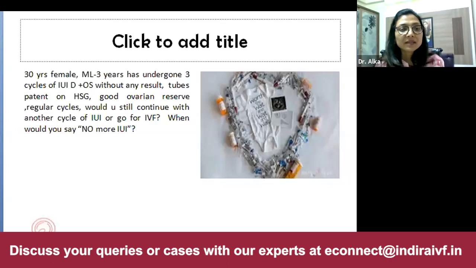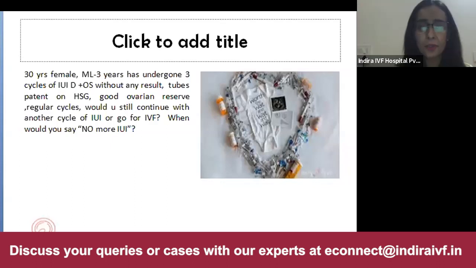But now the patient is with a donor cycle, so I would like to discuss with her about her success if she attempts further IUI. Because IUI-D means it's the male factor for which she has opted for IUI now. And if her laparoscopy is also showing a very normal pelvis, then we can still attempt IUI with the donor's semen sample. Otherwise, I would counsel her for an IVF cycle now.